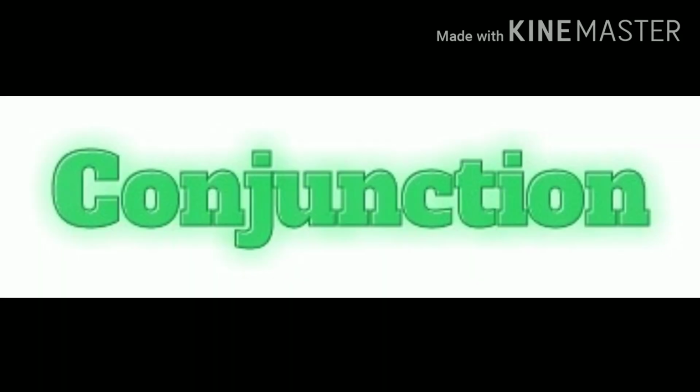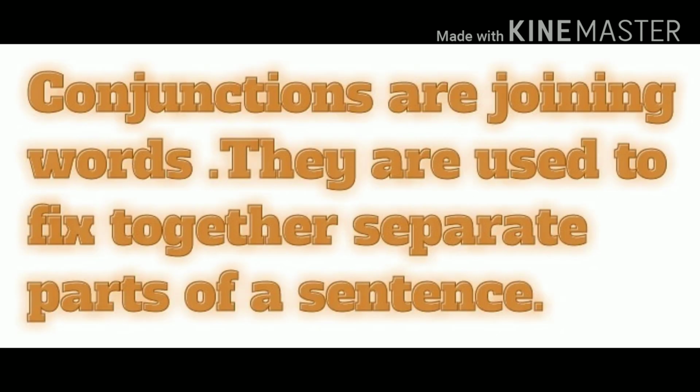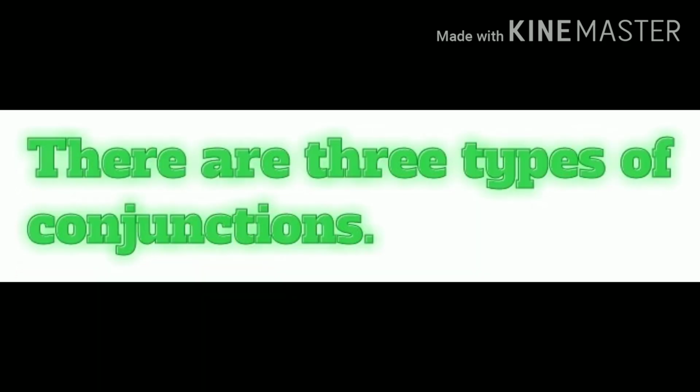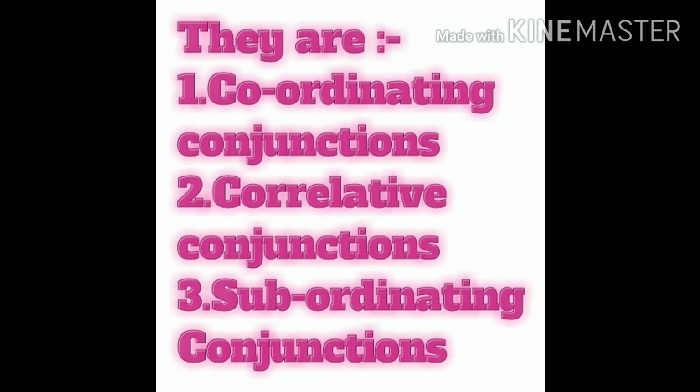Today I will explain to you about conjunction. Conjunctions are joining words. They are used to fix together separate parts of a sentence. There are three types of conjunctions. They are coordinating conjunctions, correlative conjunctions, and subordinating conjunctions.